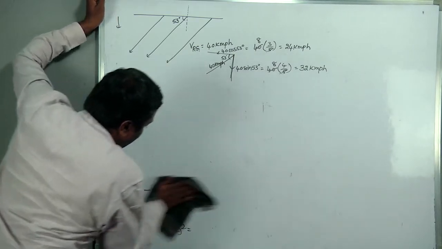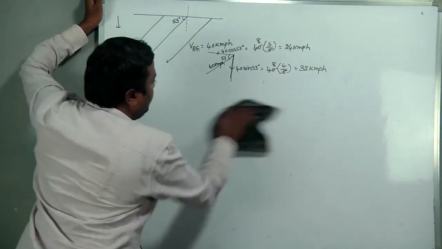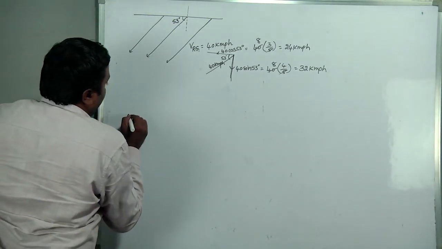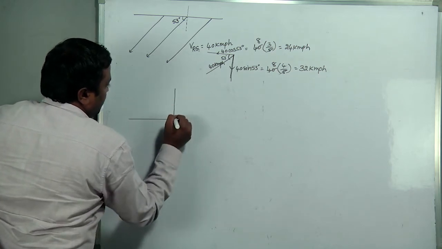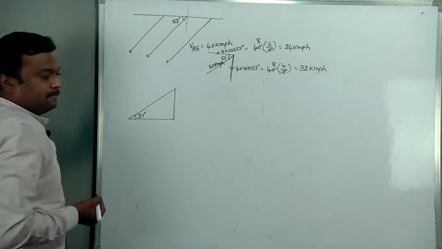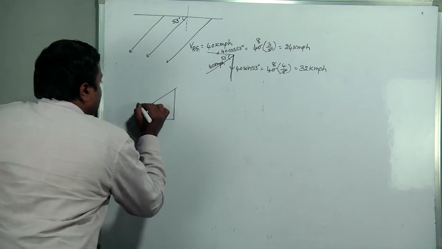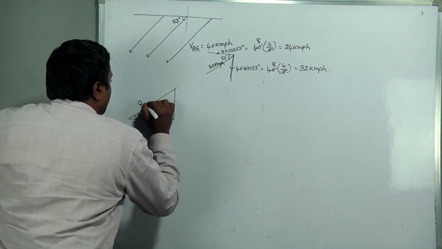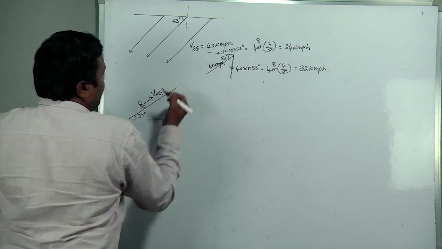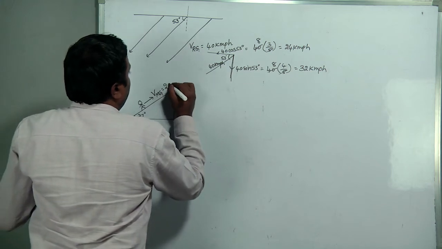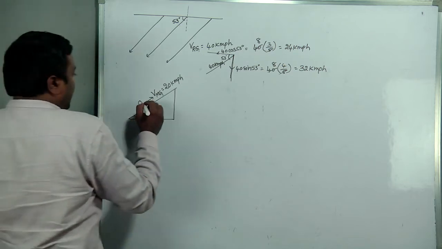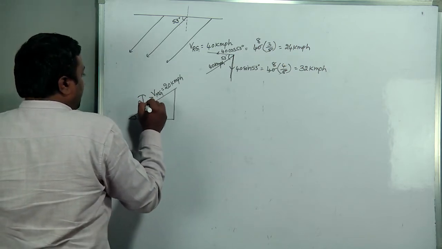But here, one more situation, the last case. Rain is falling in the same way, but here there is an inclined plane like this, making an angle of 37 degrees. On this inclined plane, a person is moving with velocity of man with respect to ground equal to 20 kmph. Then with how much angle should the umbrella be placed?